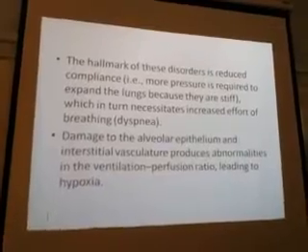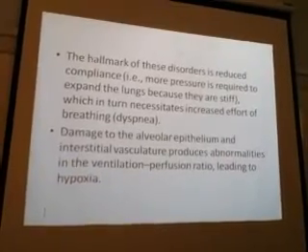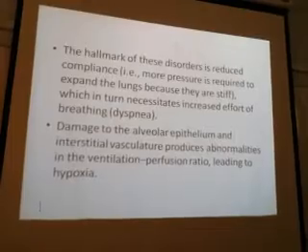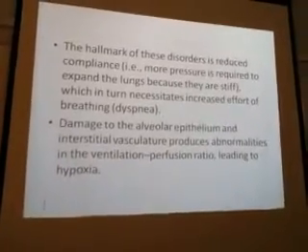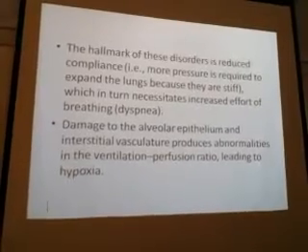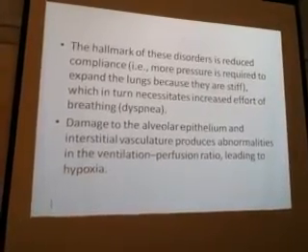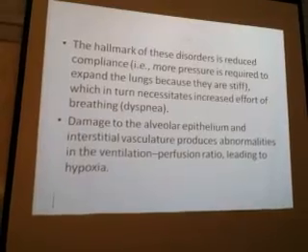So if the interstitium is damaged, then there is a problem with gas exchange. There will be abnormalities of the ventilation perfusion ratio, and at the end there will be hypoxia.